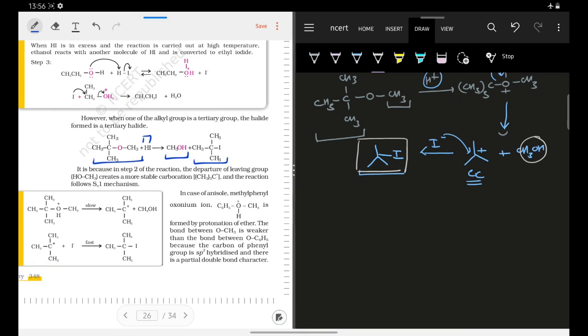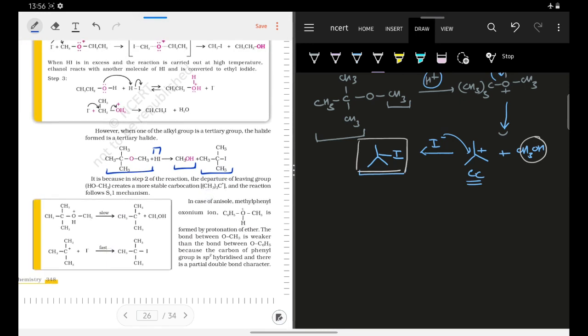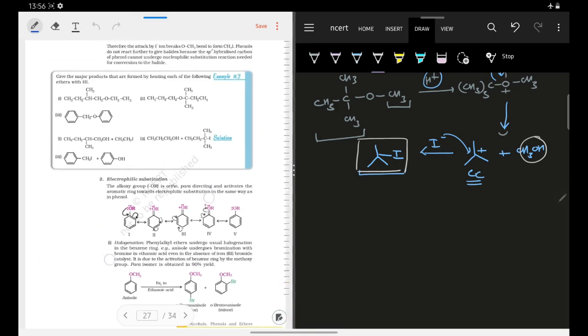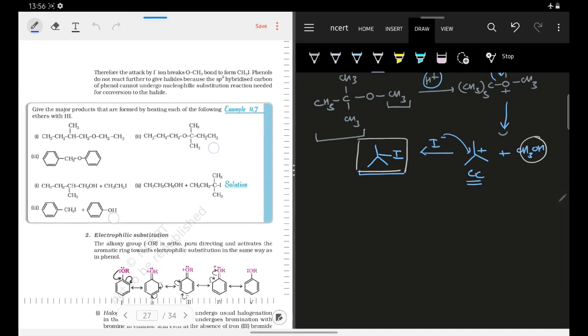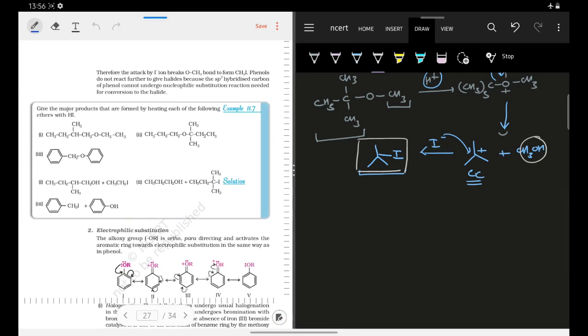Now here they have also shown that I had this 3 degree alkyl group, and then I had this primary alkyl group. So first I found the stable carbocation, that is, I am following the SN1 reaction. Alright, so now let us try to move forward. If we know this much, then we can solve this example 11.7. Let us focus on the different examples and try to understand what the different products formed will be. Now let us take the first example.